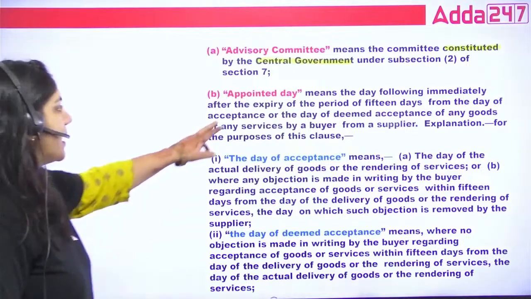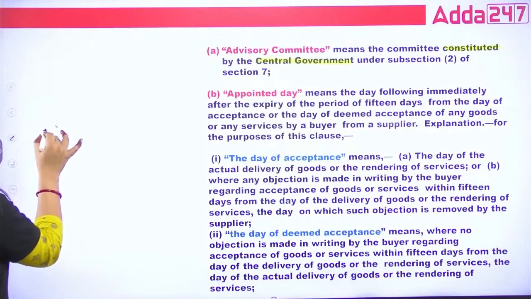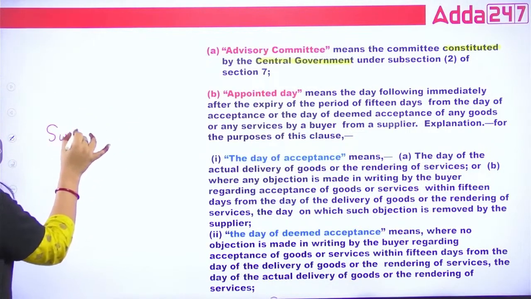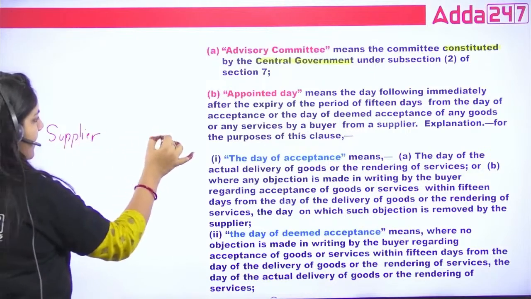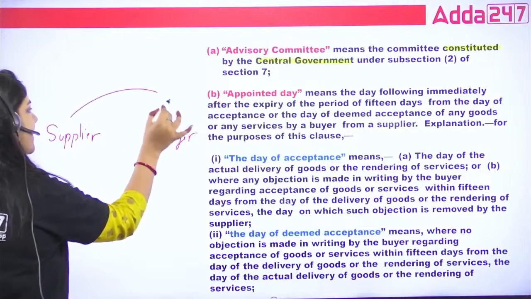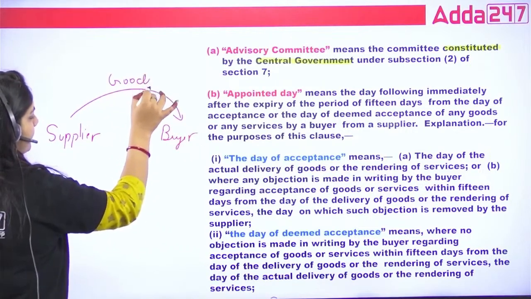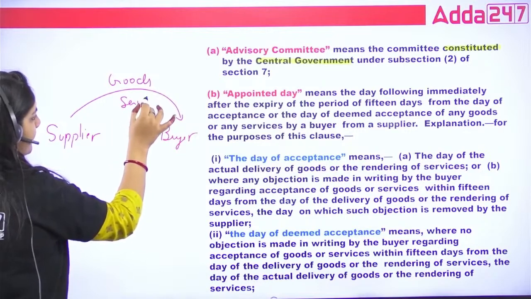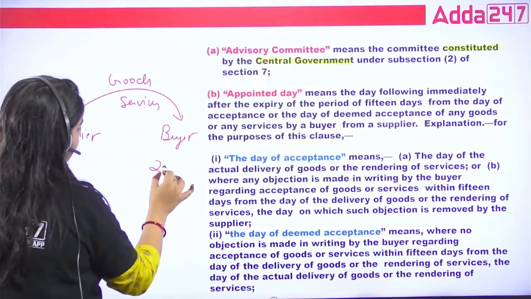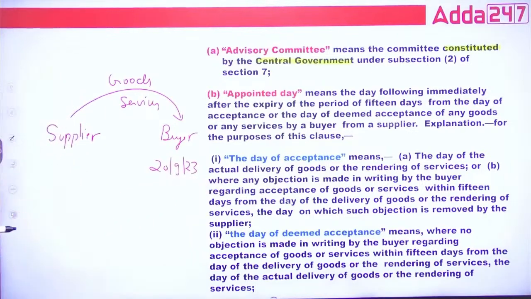What is appointed day? To understand appointed day, suppose that is the supplier and that is the buyer, right? The supplier has given the goods or services, suppose on 20 September 2023.